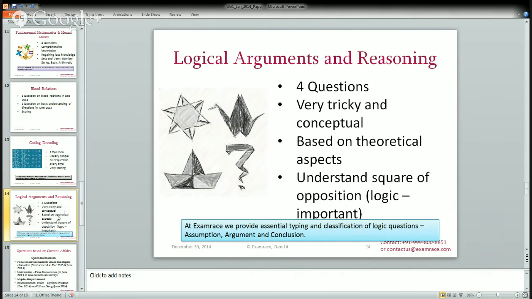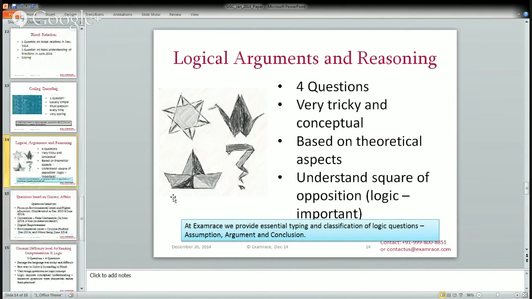Now, we'll come to the most important section: logical argument and reasoning. There were 4 questions. One was an analytical reasoning that was simple. Three questions were on logical arguments: one of them on the square of opposition, and two of them on logic and argumentative writing. We have separate videos on square of opposition, logical arguments, and logic and argumentative writing on YouTube.